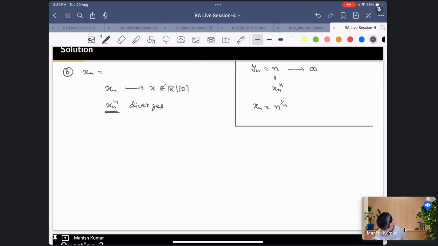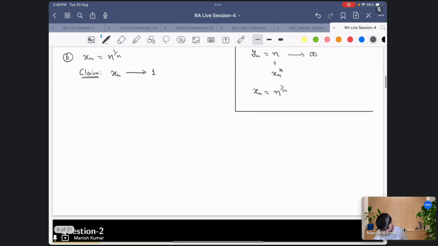So define xn to be n raised to the power 1 by n. Then my first claim would be, I'll prove this, that xn converges to 1. And then it's obvious that if I take the nth power, that is not going to converge at all. We know that n is divergent.